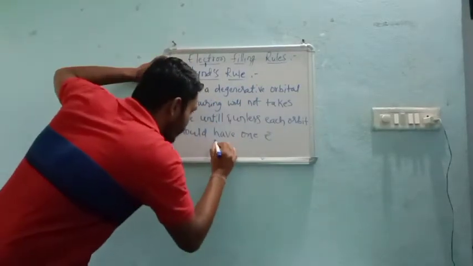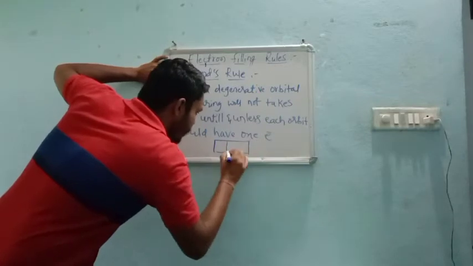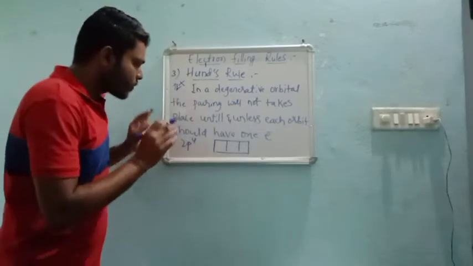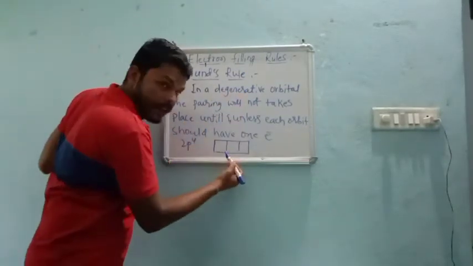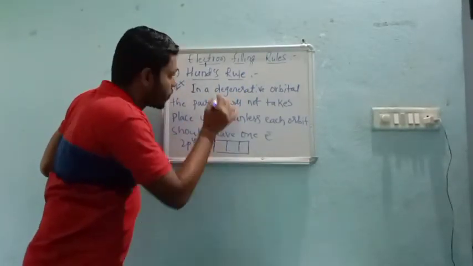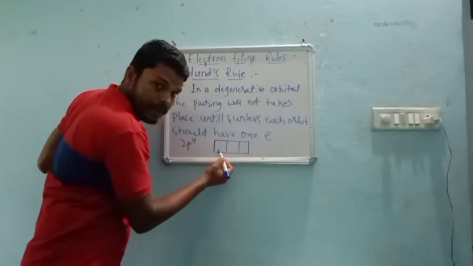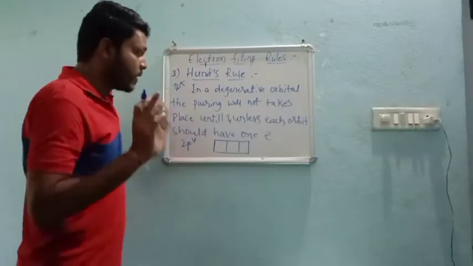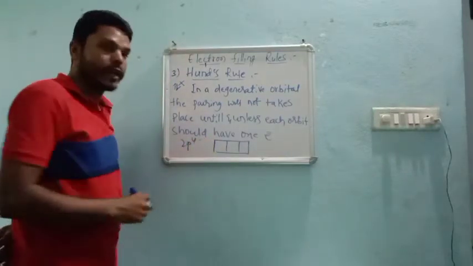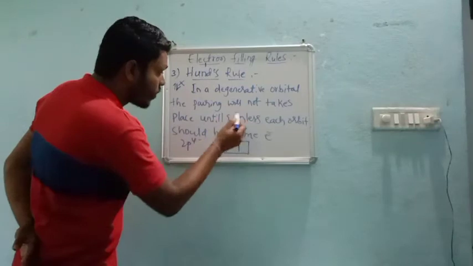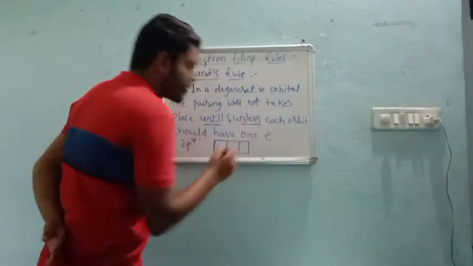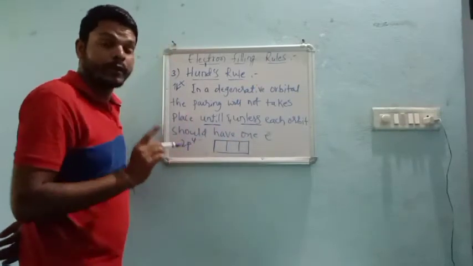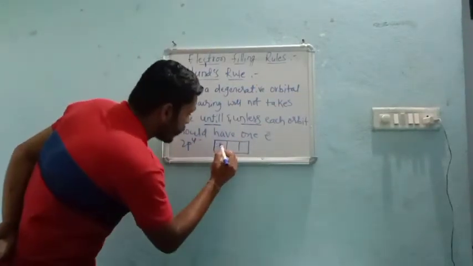Let us take again the same example of oxygen, 2p4. Now we have degenerate orbitals. In this type of degenerate orbital, pairing will not take place. Now how many electrons do we have? 4 electrons. So pairing will not take place until each orbital has one electron. I can't leave an orbital empty, right? So according to his rule, each degenerate orbital must get one electron.